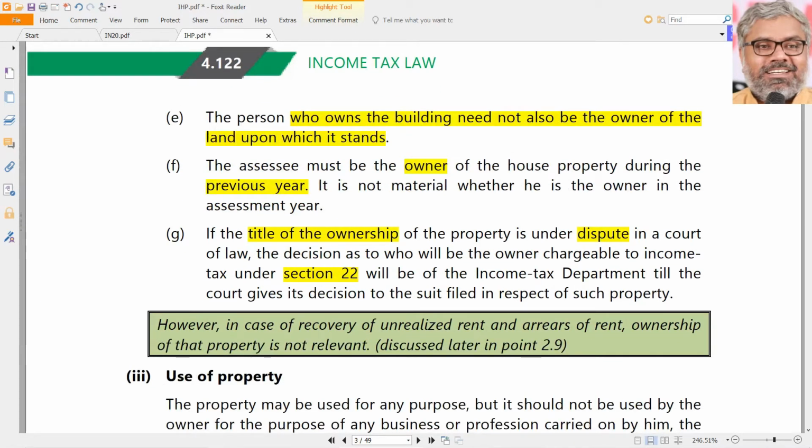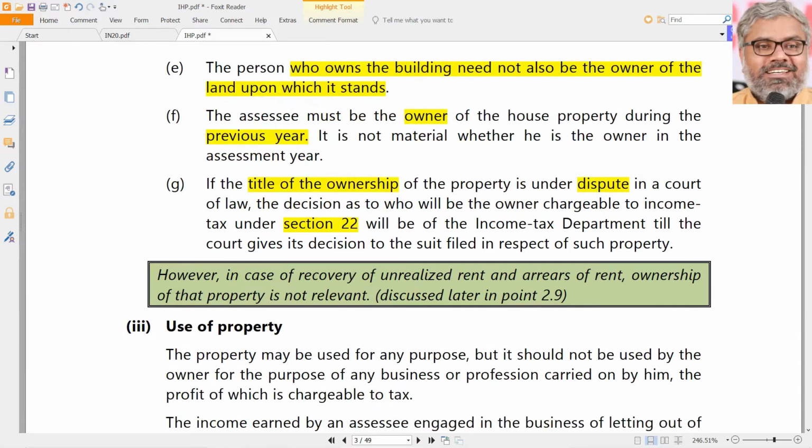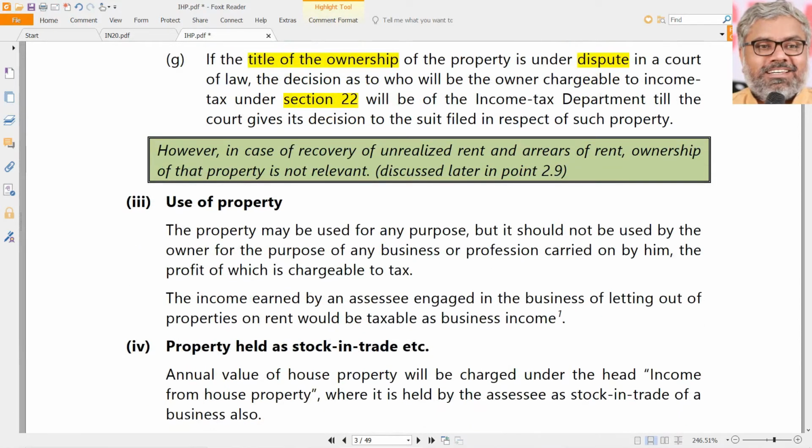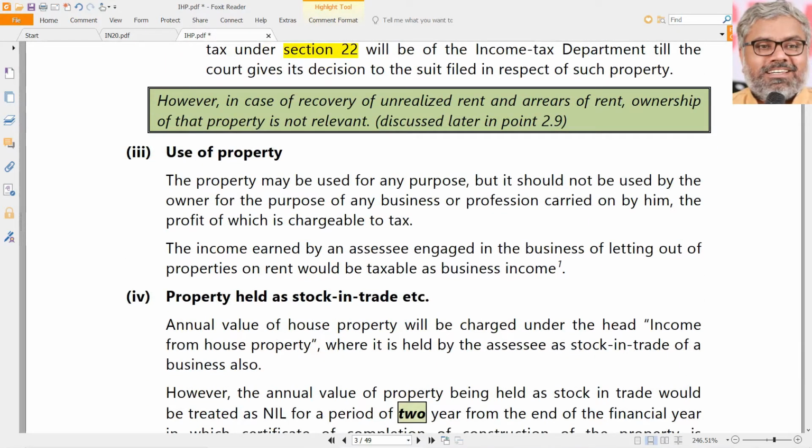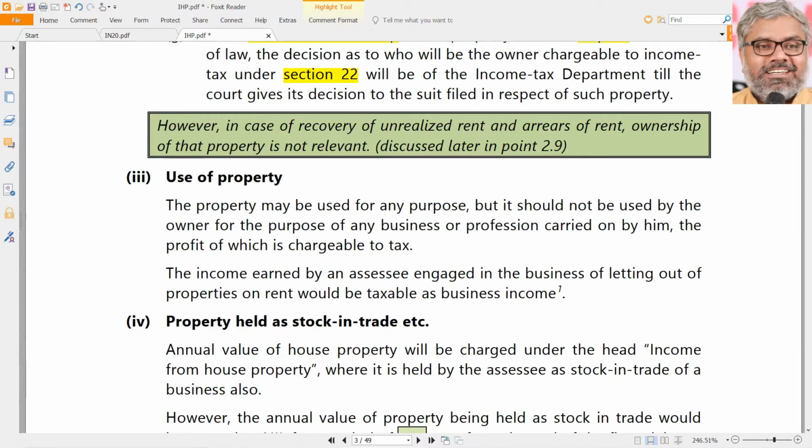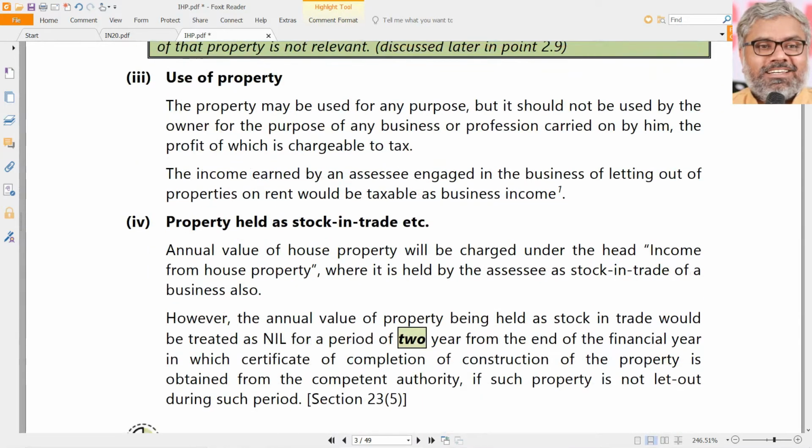The owner of the building need not be owner of the land, and the ownership should be in the previous year, not necessarily in the assessment year. If the ownership is disputed, the assessing officer will decide against whom this charging section 22 will be applicable. And as we discussed later, this ownership does not apply to unrealized rent or arrears of rent collected later. We will come to that later. That will be clear then. Now we don't need to worry about it.